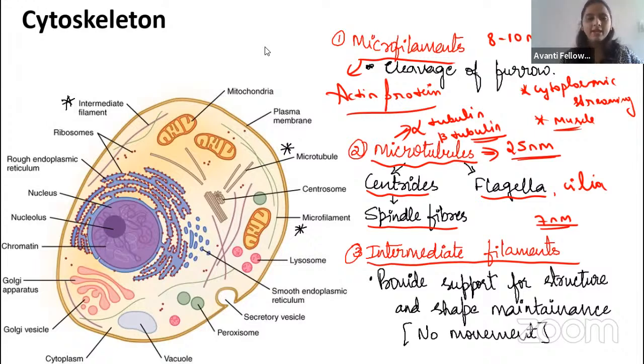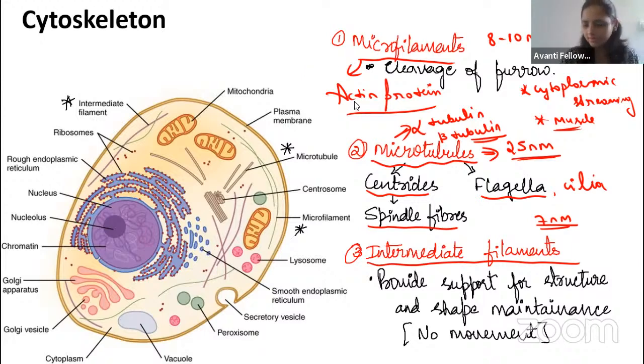Okay, guys. Whenever the shampoo advertisement comes, they say that it will smoothen your keratin, right? So where is the keratin present? In the hair, right? In the hair, the keratin is present. So intermediate filaments are involved in structural purposes. It helps in the structural purposes.